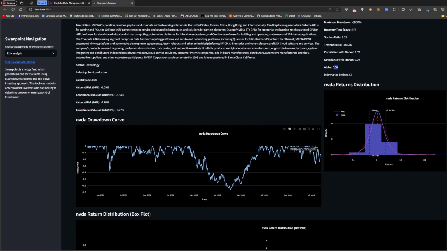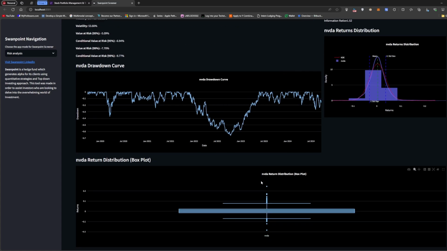So NVIDIA actually recently hit its maximum on July 10, and then it went down, went back up, and went down again. So it's just been trading in a weird way recently. Basically, this is just the box value for NVIDIA.